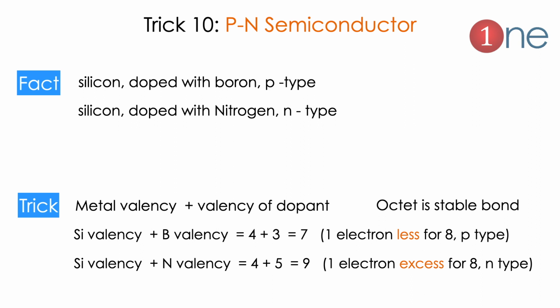Similarly, if you dope a 5 valent atom into a 4 valent atom, you are getting a total electron count of 9, which is 1 electron excess from 8, which is N type. So 1 electron excess means N type, 1 electron less means P type.